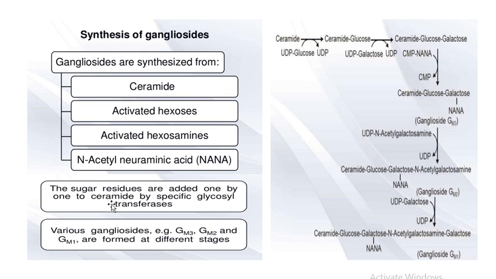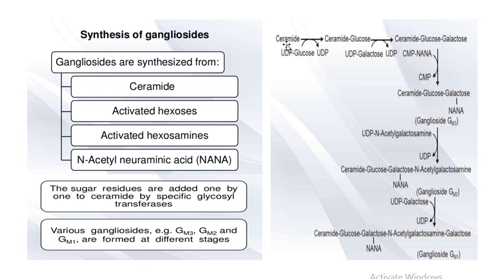For the synthesis of gangliosides, the sugar residues are added one by one to the ceramide by specific glycosyl transferases. By the addition of various sugar molecules, the various types of gangliosides are produced like GM3, GM2 or GM1. This diagram shows the synthesis of various types of gangliosides.